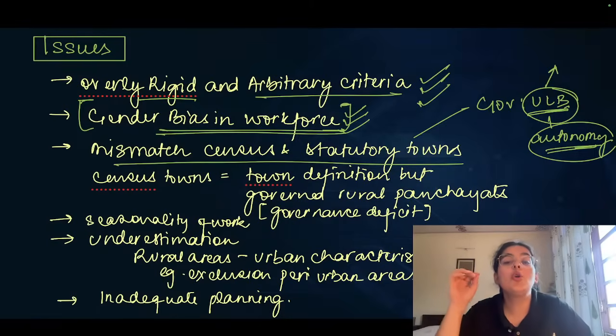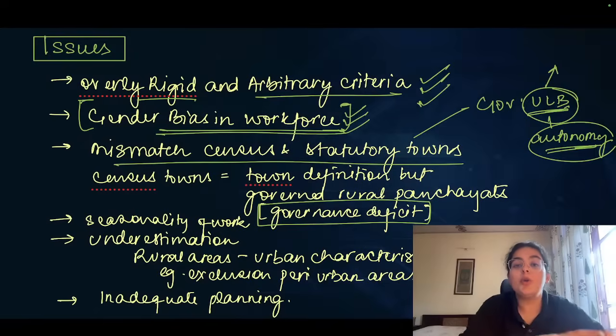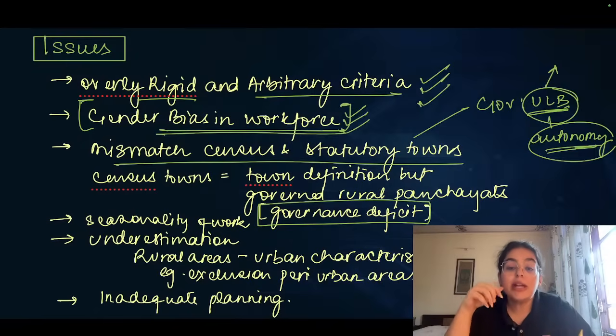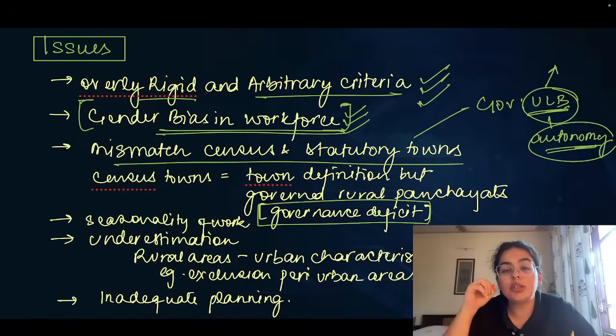or rural local bodies. And therefore, we say that this creates what is called a governance vacuum or a governance deficit. It should be remedied. Once you make a census town, they should be given the autonomy to form their own urban local bodies to take up better urban-related planning.